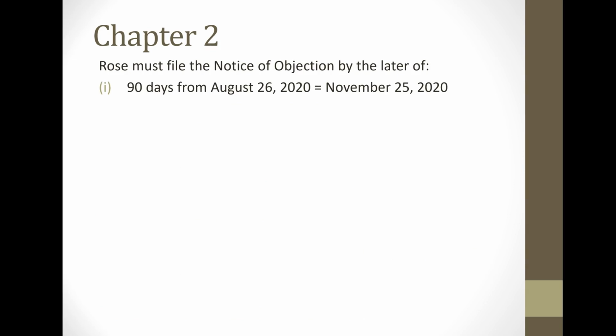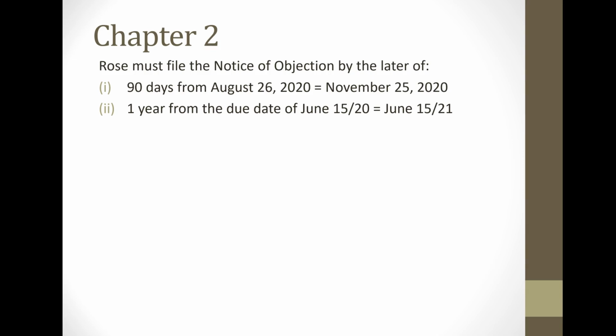Okay, let's look at the solution. Now, the notice of objection is the later of 90 days from the date of the notice of assessment, and so 90 days from the date of the notice of assessment would be November 25th. Now, the later of that date and 1 year from the original due date.